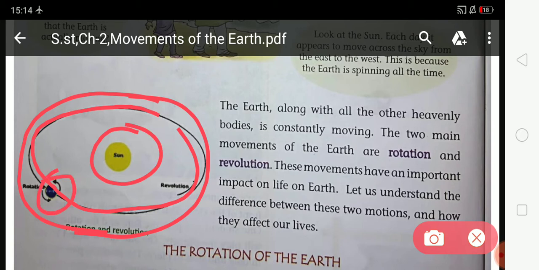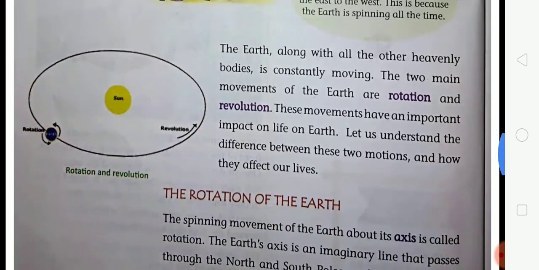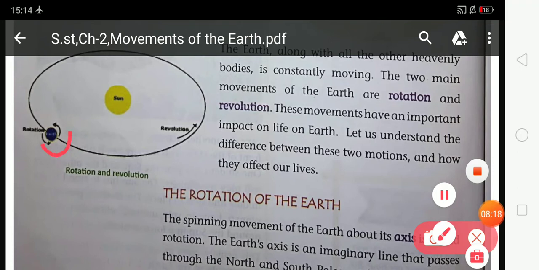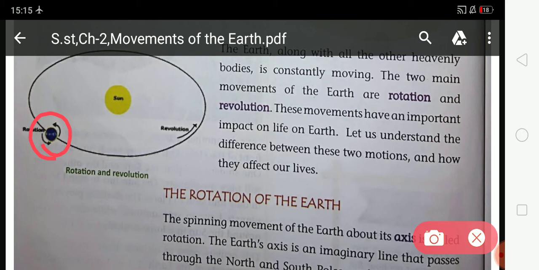So students, when the earth makes the spinning movement about its axis, it is called rotation. When the earth moves around its own axis, it is called rotation. So students, this is the rotation.